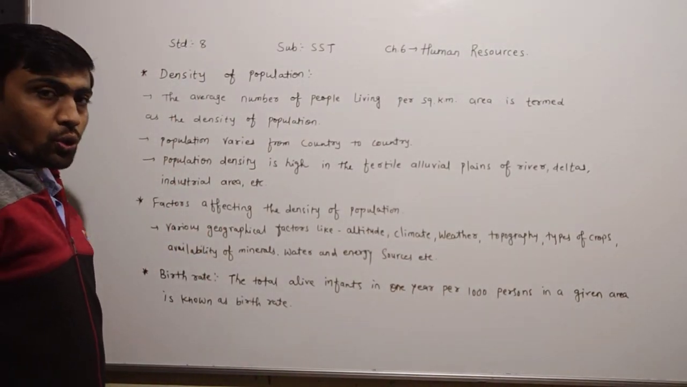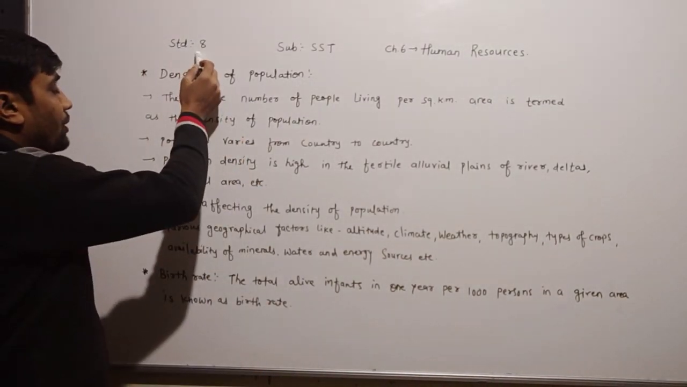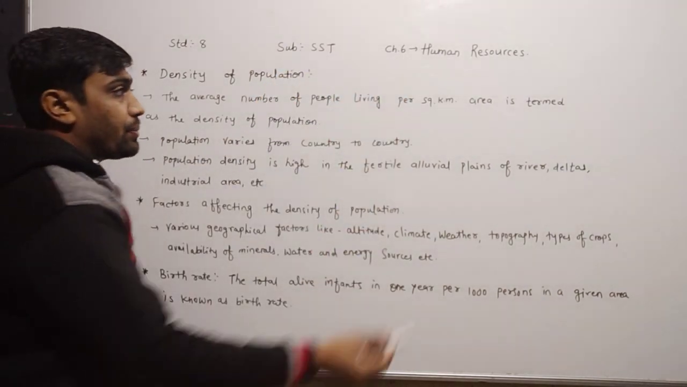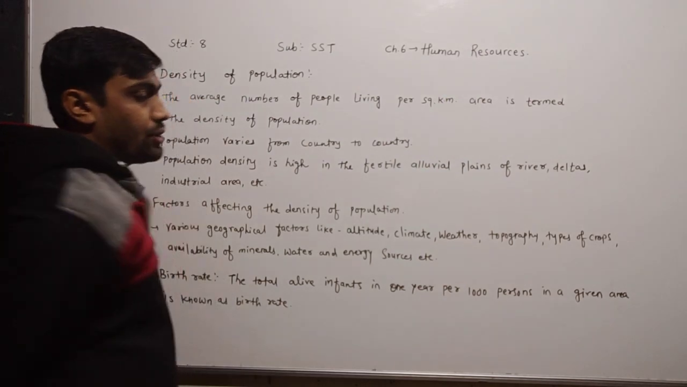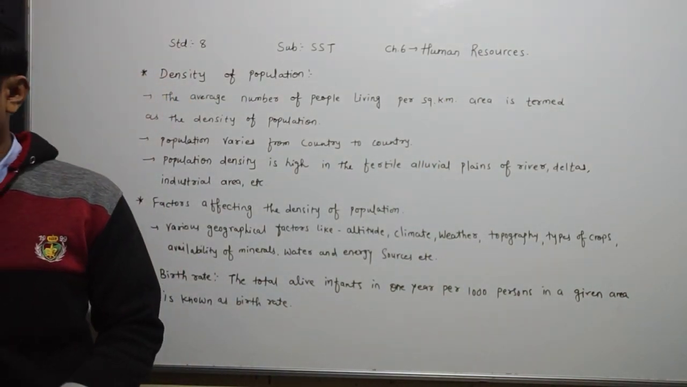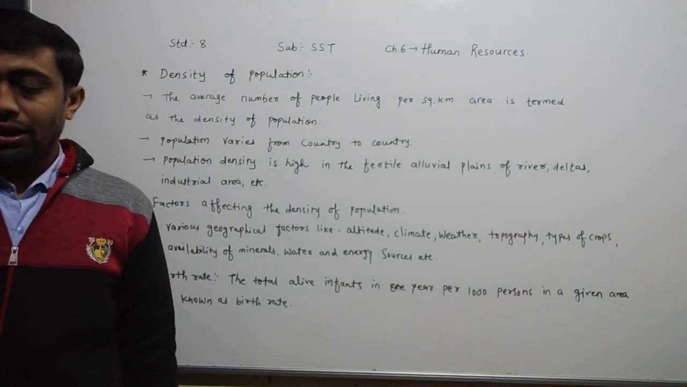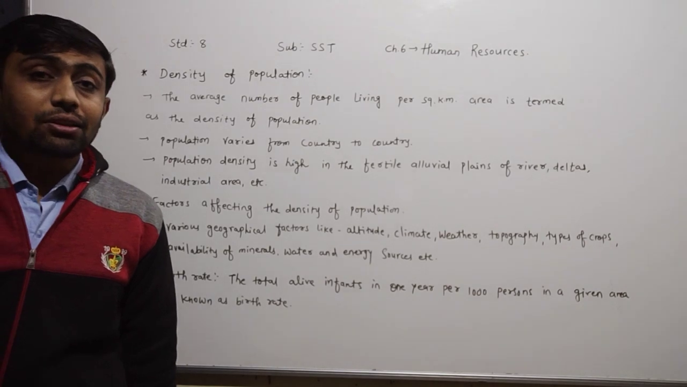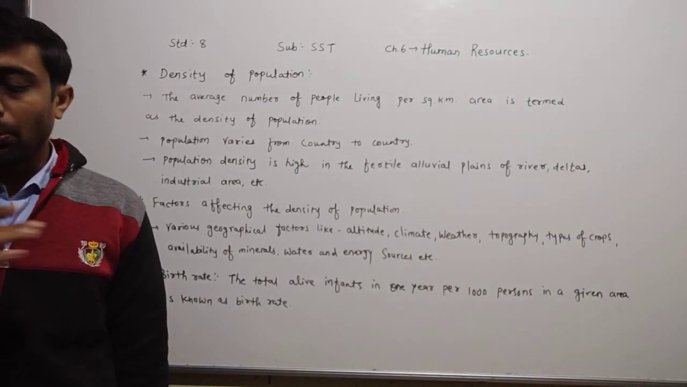Dear children, today we have to learn in Standard 8, Subject Social Science, chapter number 6. The name of the chapter is Human Resources. Now dear children, you know very well that in the previous lecture we have already learned about the growth of the population and the reasons for the growth of the population.